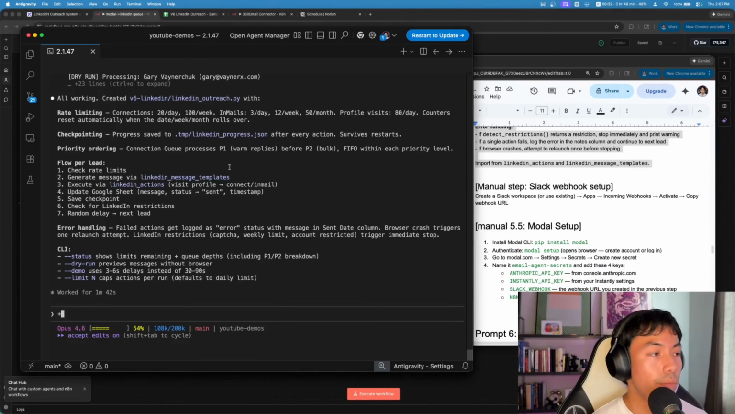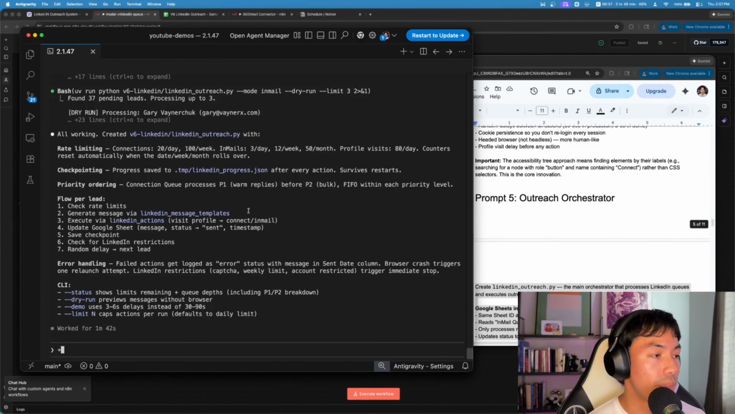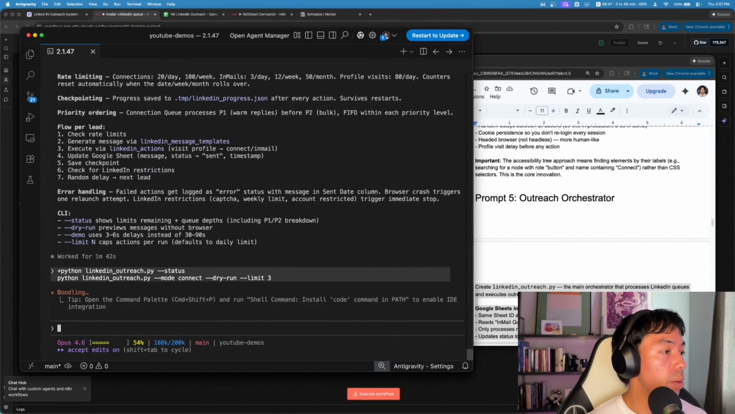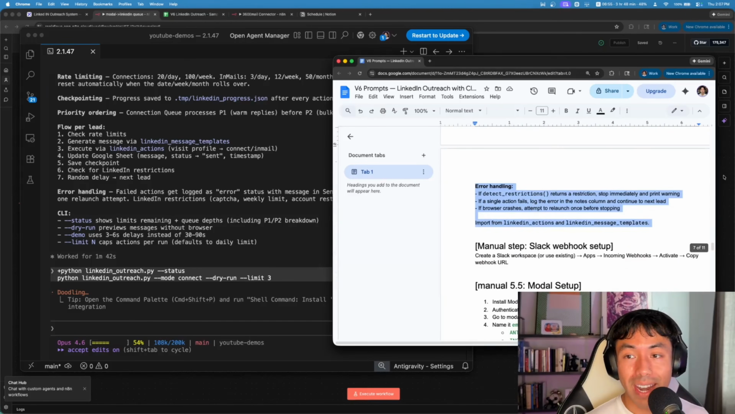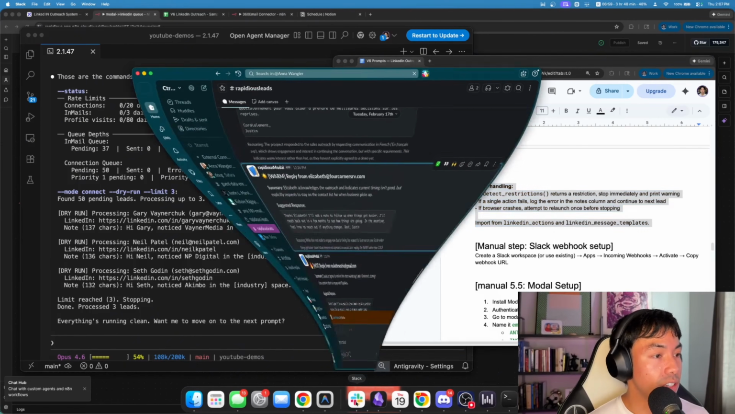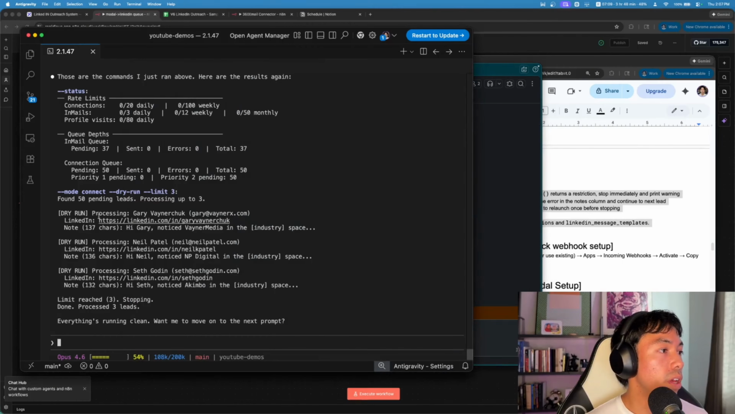Okay, so this is the result of our prompt 5, the outreach orchestrator. I'm just going to do a quick dry run to see how it's doing everything. I'm going to run this command, and as long as this checks out, the next step from here is building out a modal agent that classifies replies instantly, sends them via Slack, and also pushes that data to our end-to-end webhook. So I'm including that in this tutorial.